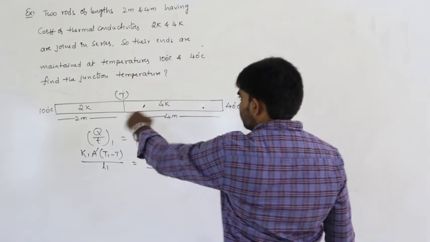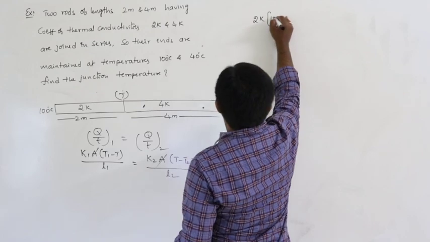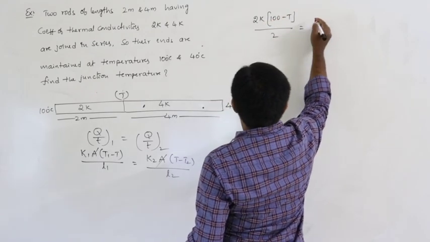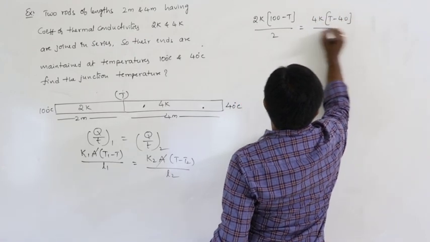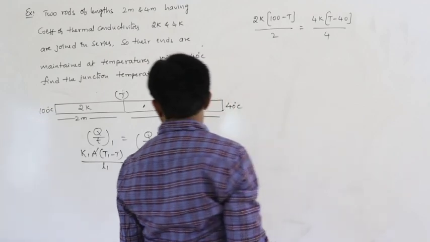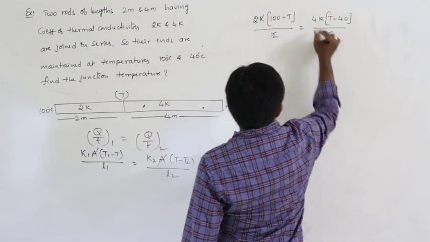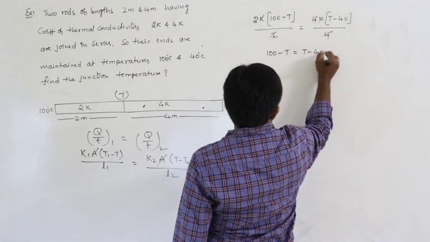So next, K1 is 2K, (T1 minus T) is (100 minus T), divided by length 2. Next, 4K into (T minus 40) divided by 4. K gets cancelled, 2 cancels, 4 cancels. 100 minus T is equal to T minus 40.